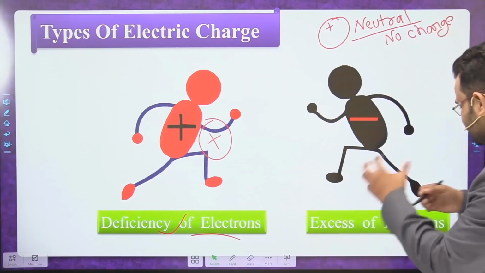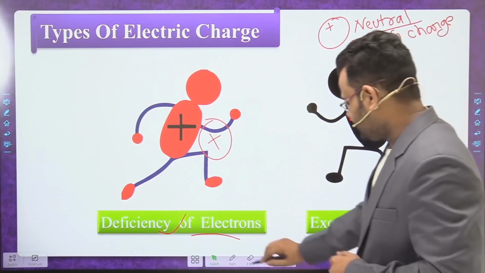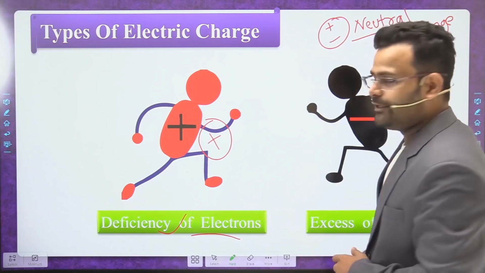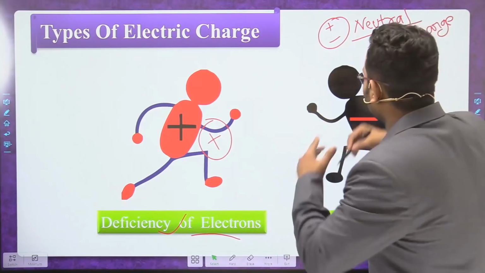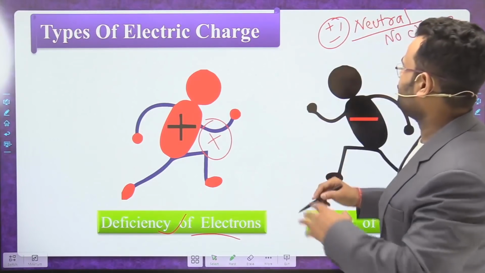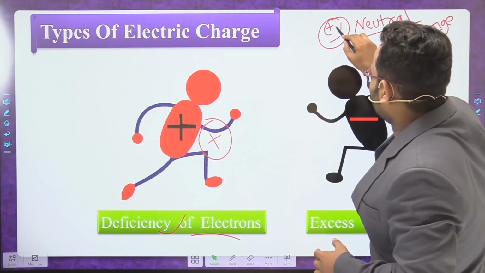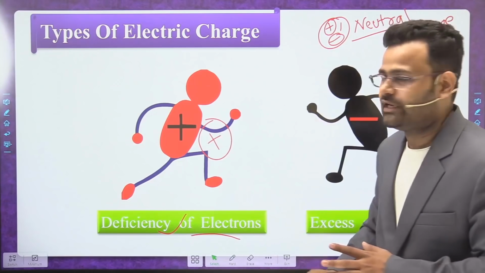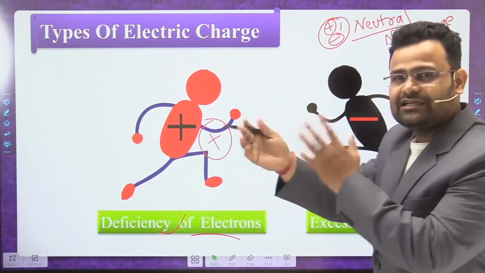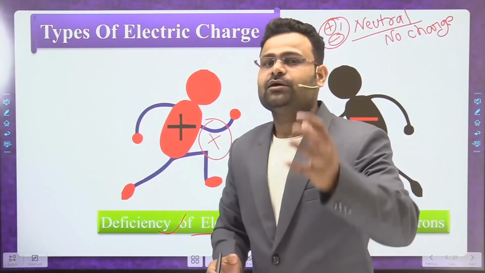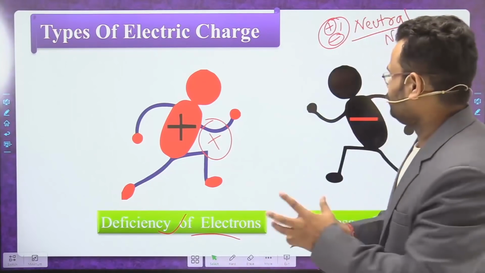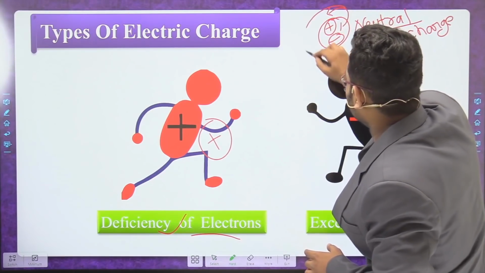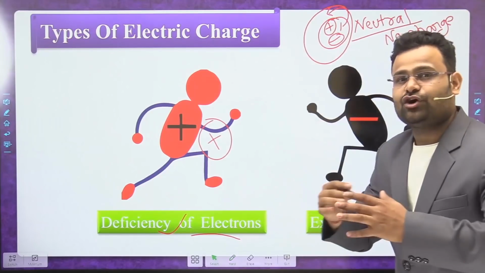And now the excess of electrons. Here, if we mark one negative, then it is neutral. If we include one more negative, then what happens? The effect of the positive will be cancelled out by the effect of that negative charge. So both cancel out the effect of each other, but one more is remaining. So what is remaining? The negative part is remaining. So we can say that is an excess of electrons.